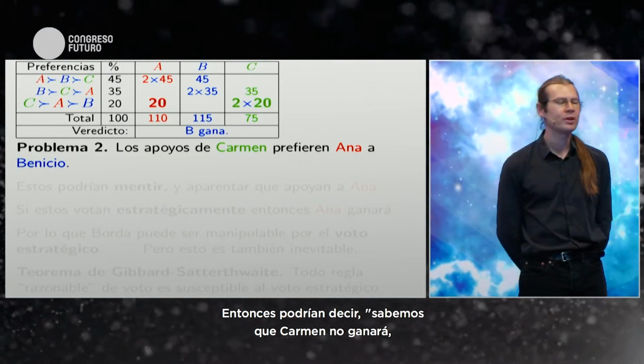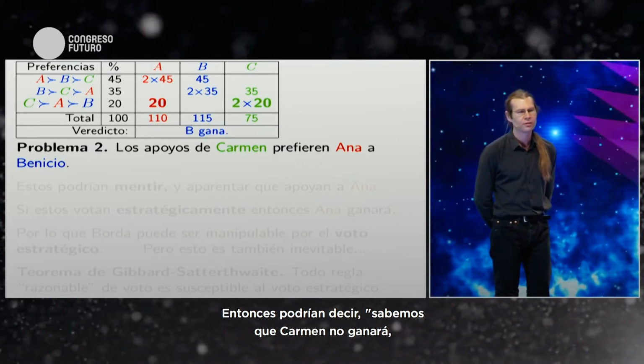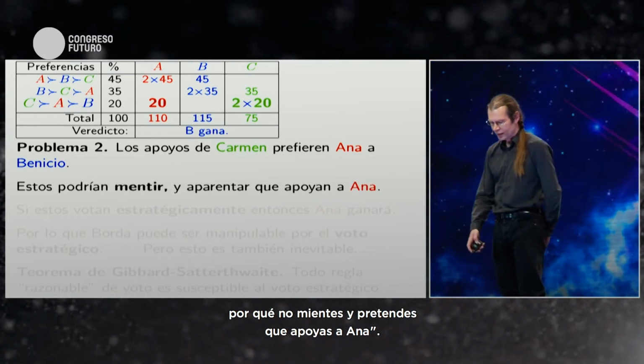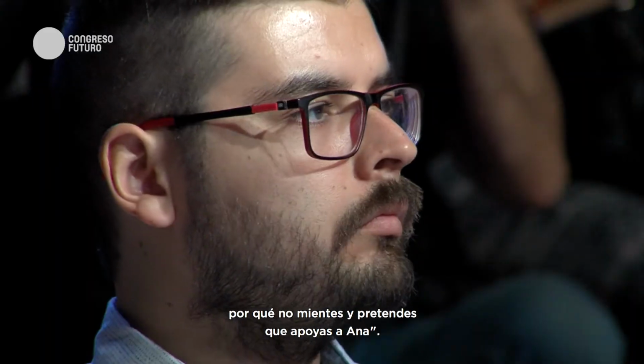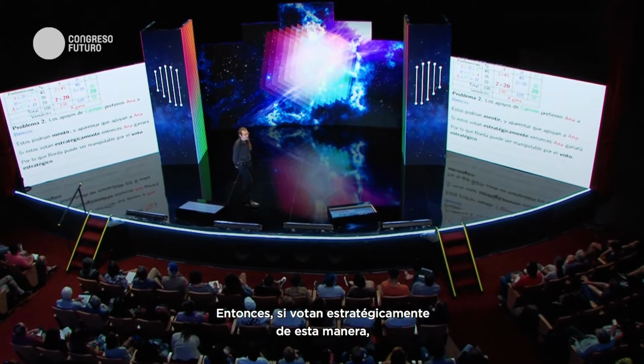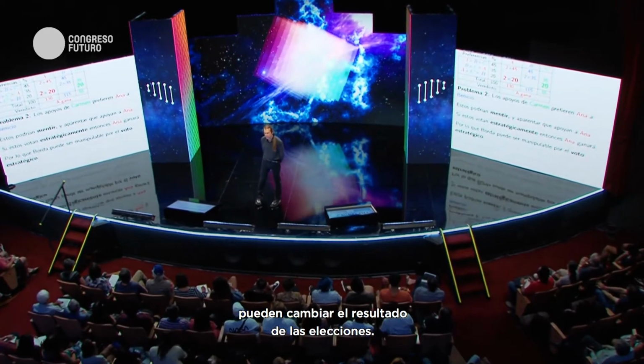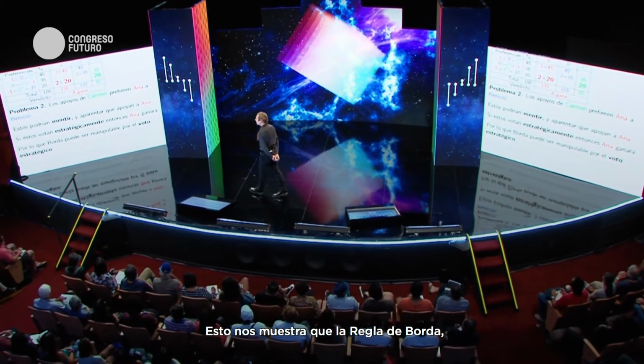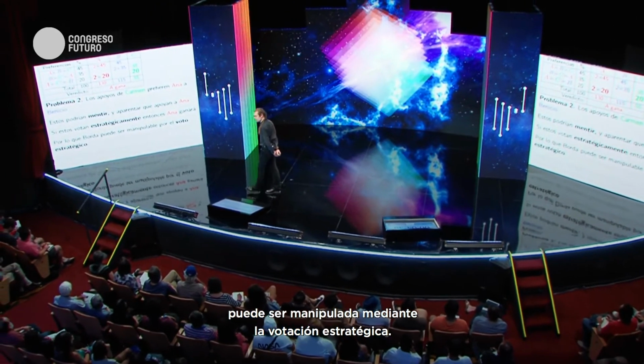So they might say, well, look, we know Carmen is not going to win anyways, right? Why don't we lie and pretend to support Anna, and then we can at least get Anna to win. So if they vote strategically in this way, then they can change the outcome of the election. So this shows us that the Borda rule can be manipulated by strategic voting.